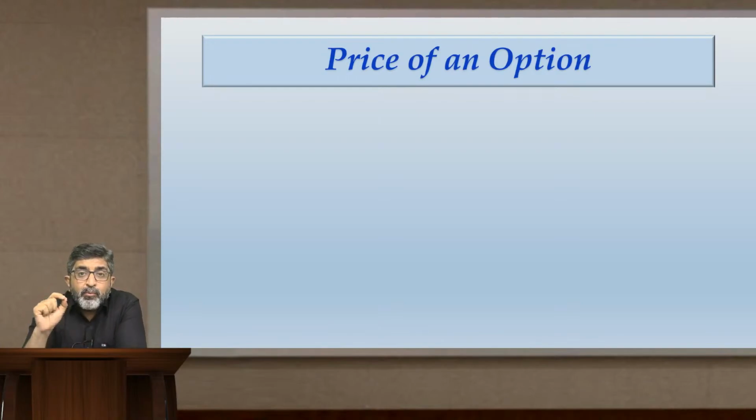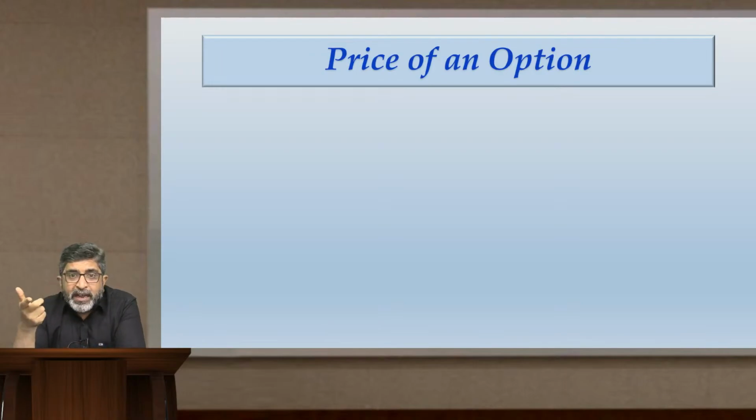So the premium that the holder has to pay to the writer is typically the price of the option. Don't forget, it is the price at which you are buying the option. It is not the price at which you are buying the underlying. The price at which you have the right to buy the underlying, or the price at which you have the right to sell the underlying, that is the strike price or exercise price. The price at which you buy the option or sell an option is the premium. So the premium involved in an option contract is typically the price of an option.